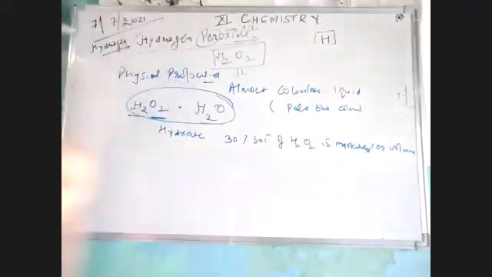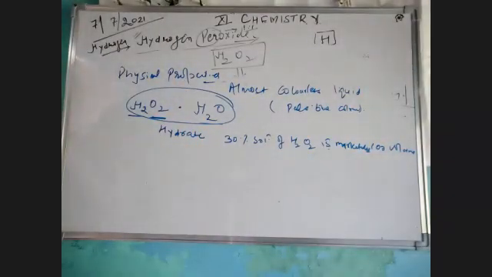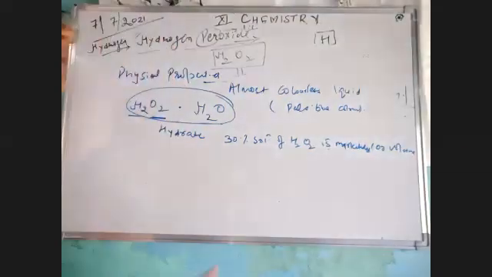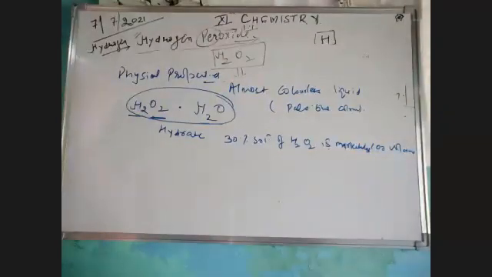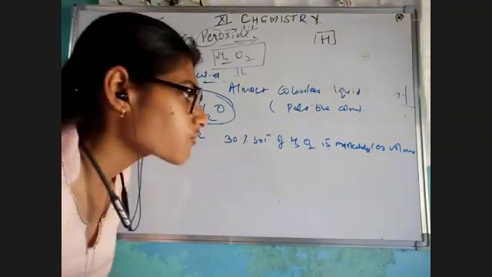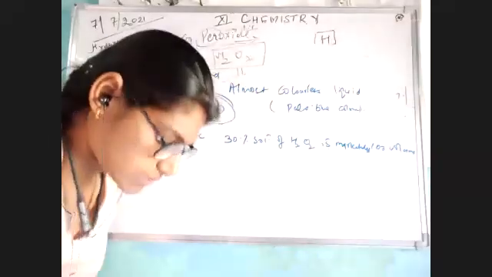Okay, मैं दोबारा repeat कर रही हूँ. I'm saying 30% solution of H2O2 is marketed as 100 volume hydrogen peroxide. It means 1 milliliter of 30% H2O2 solution will give you 100 ml of oxygen. Okay, let me write that.